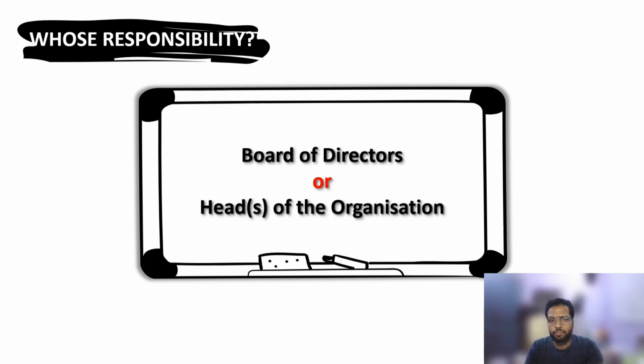So now, if I say you have a system, everything in place, whose responsibility is this? The law, or I would say the regulation, provides the onus on the board of directors. The board of directors needs to ensure, it's not like they will do the entry or record the transaction in the tool, but the board has to ensure that there is a system in place which is recording the UPSI sharing, the name of the person who is sharing, and the name of the person with whom it is being shared.